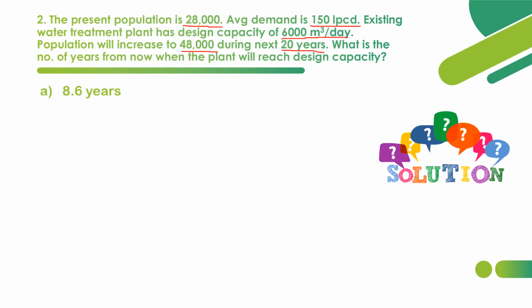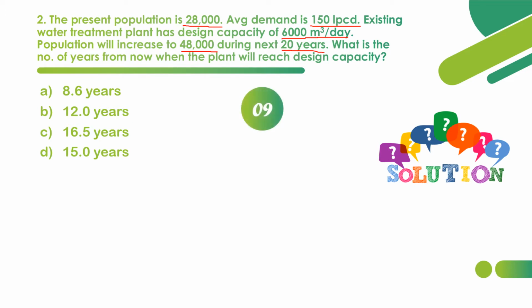Option A 8.6 years, option B 12 years, option C 16.5 years, option D 15 years. You can pause this video, calculate it and check the option.